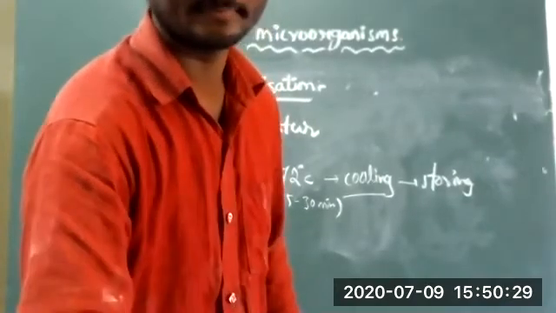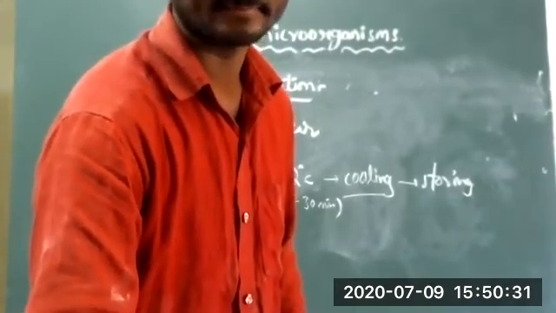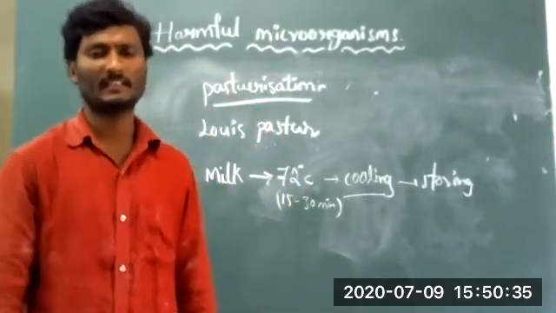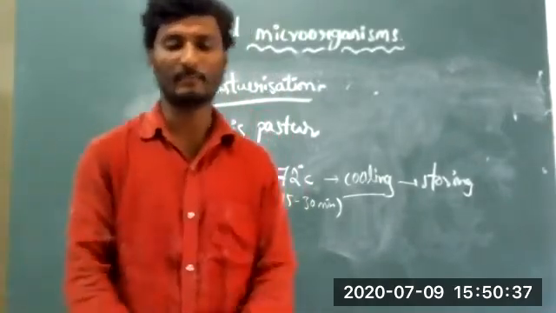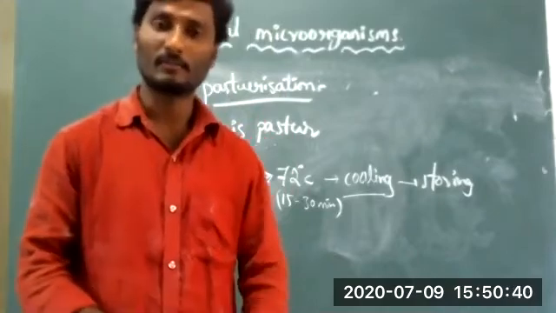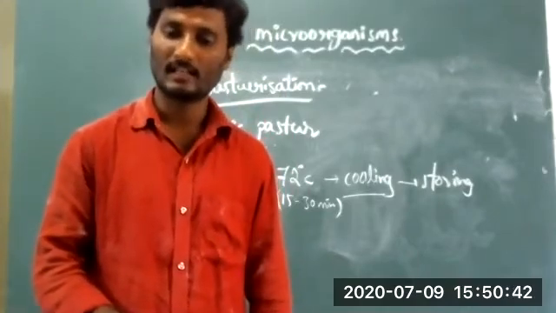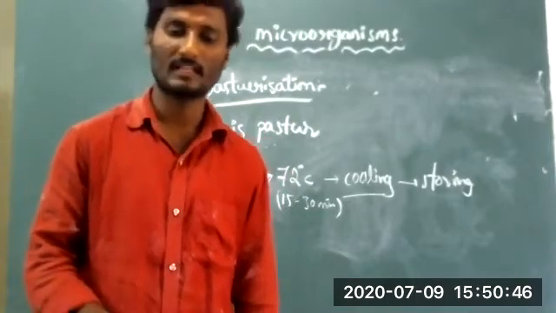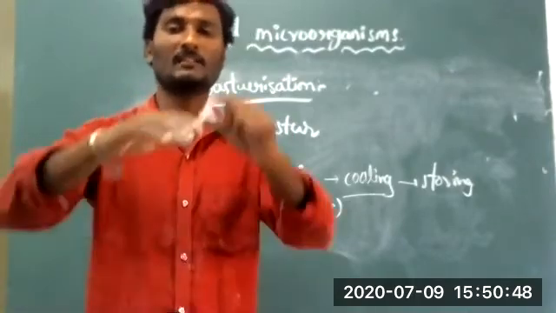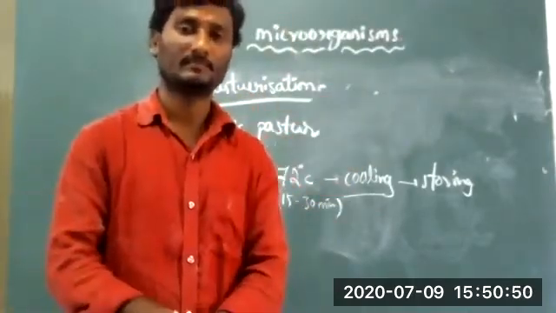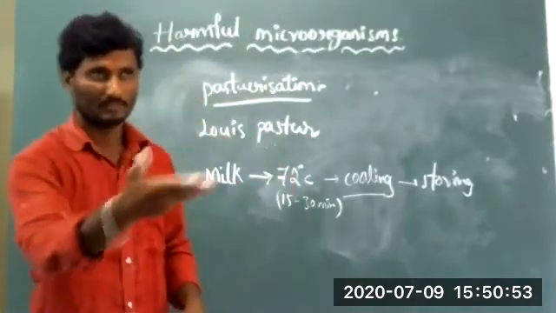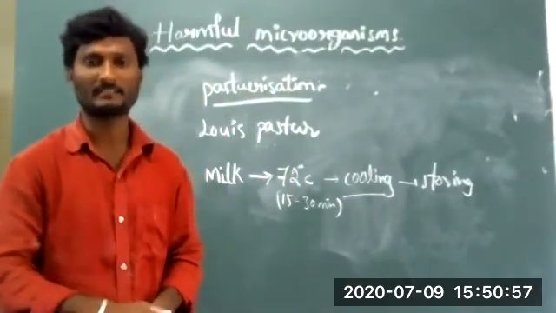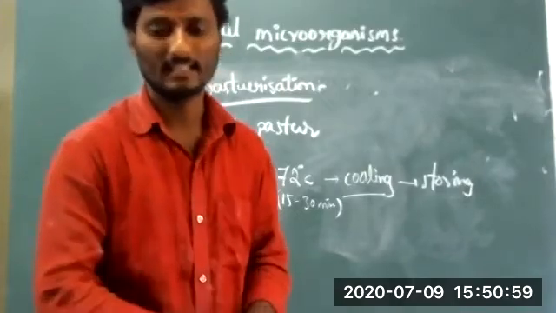Next one, storage and packing. Nowadays, if you take any food material, dry fruits, milk products, cold drinks, food items, vegetables, they are sold on a large scale in supermarkets and big markets.